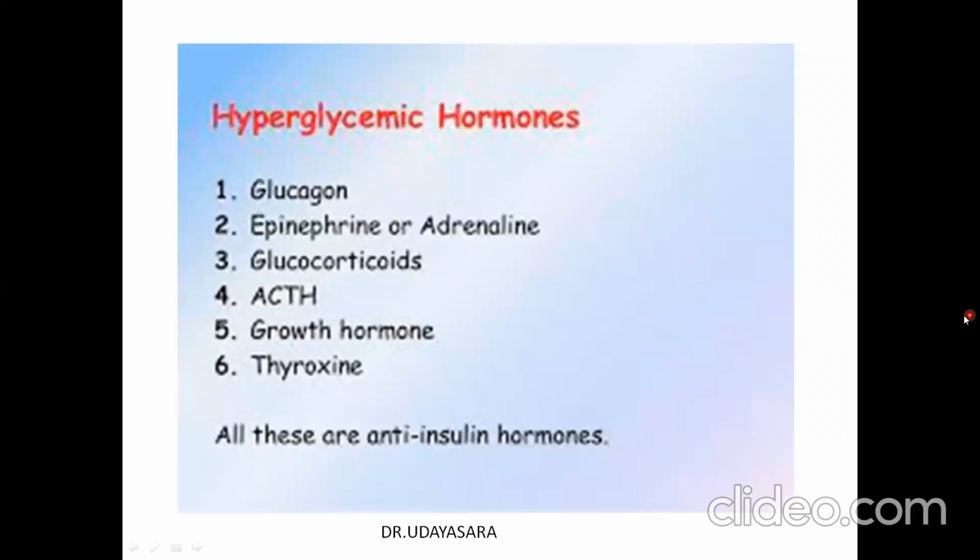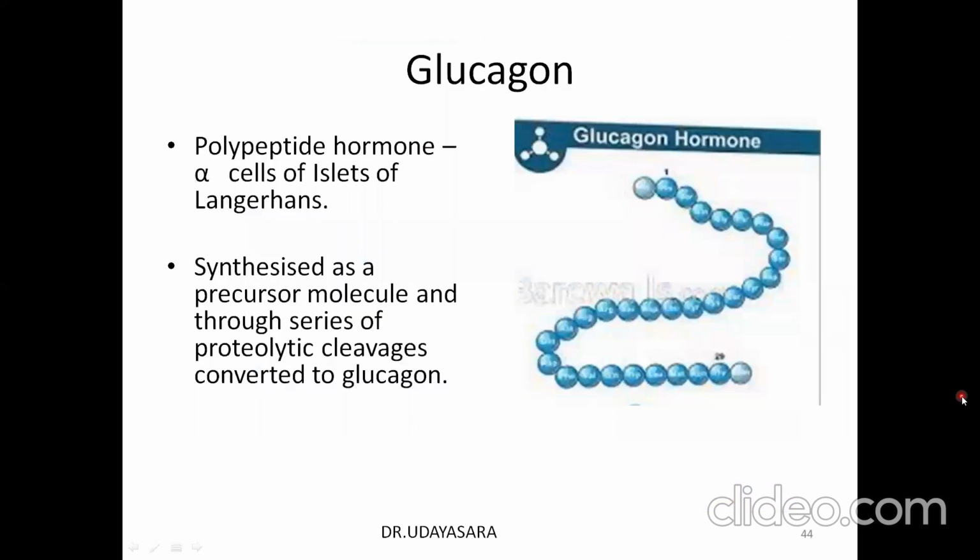Next, we'll see about the hyperglycemic hormone glucagon. There are also various hormones which cause hyperglycemia. They are epinephrine or adrenaline, glucocorticoids, ACTH, growth hormone, and thyroxine. All these are anti-insulinic hormones. We'll see about glucagon.